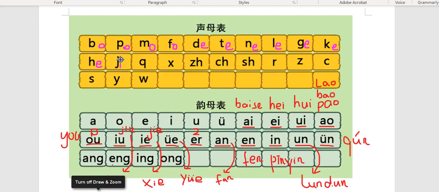The rest, we're going to combine them with the sound i. So ji. Remember the ji, if it's first tone, it means chicken. 鸡肉, ji. Qi, like 冰淇淋. Xi.